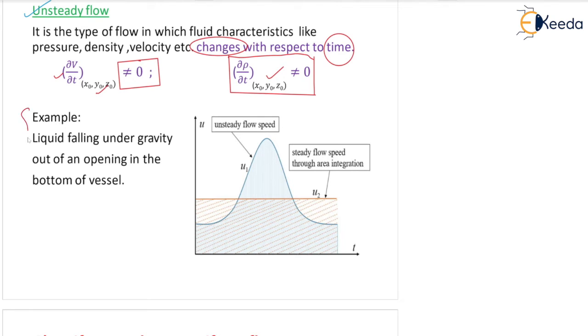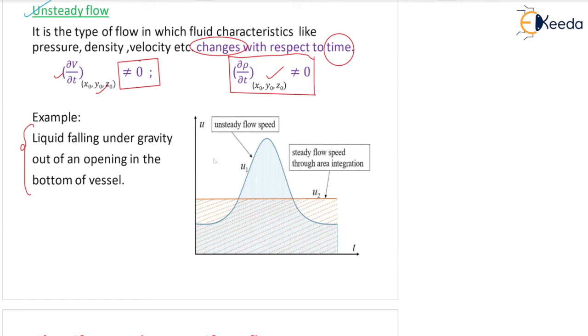Example already we have seen. Liquid falling under gravity out of an opening in the bottom of a vessel. So if liquid is falling under gravity out of an opening in the bottom of the vessel, definitely the velocity will keep on changing with time. So that is a good example of unsteady flow.